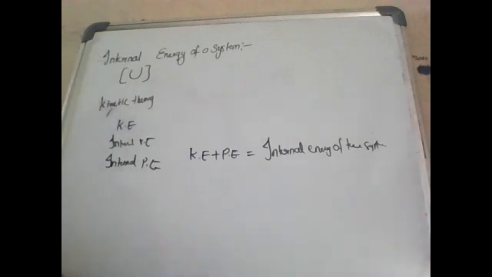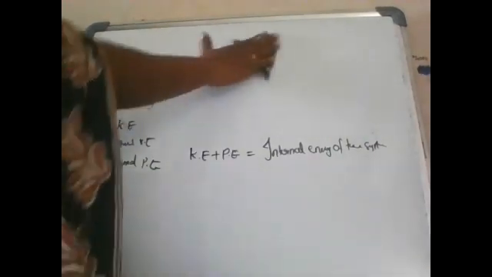So the function U is known as the internal energy function.